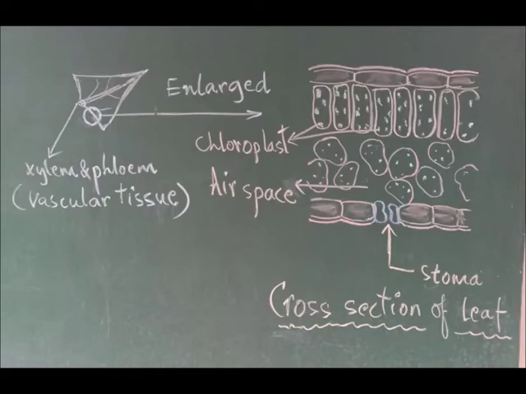Then in between the upper and lower layer, you are finding two types of cells, right? Upper side you are finding some elongated, closely arranged cells. They are palisade parenchyma. Lower to that, loosely held cells are there and are called spongy parenchyma. Actually, this is the zone where photosynthesis takes place.